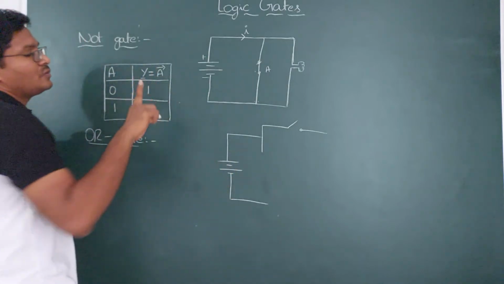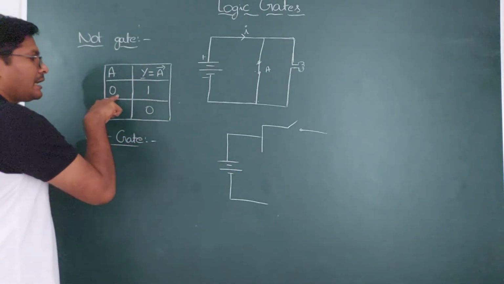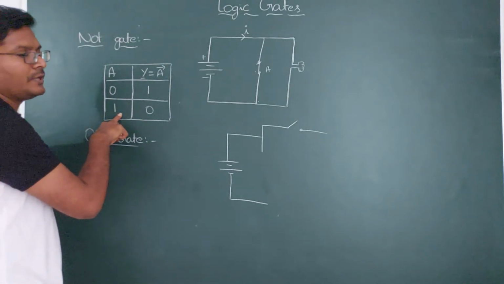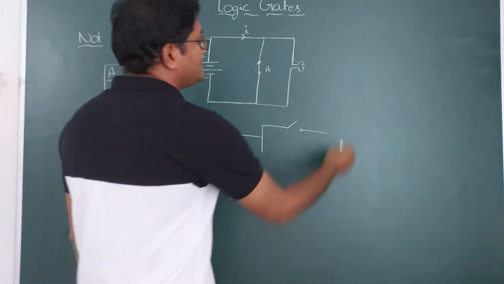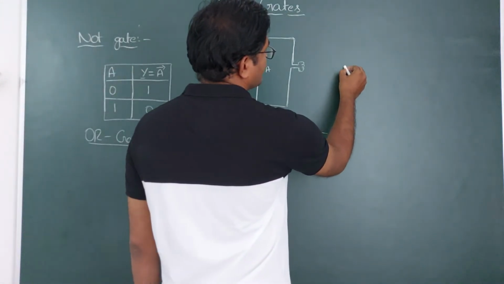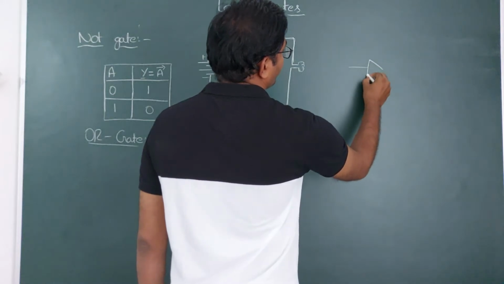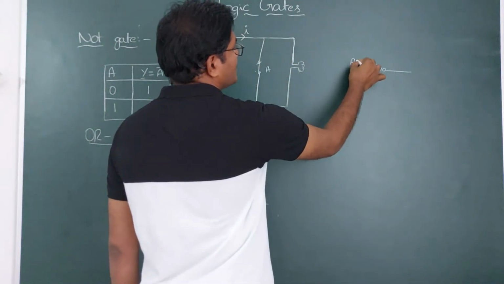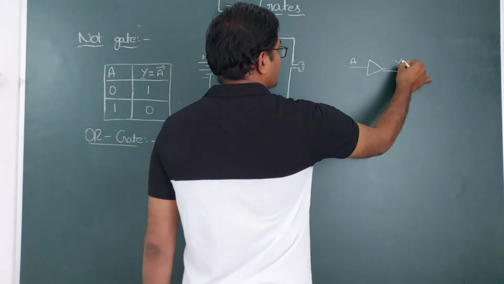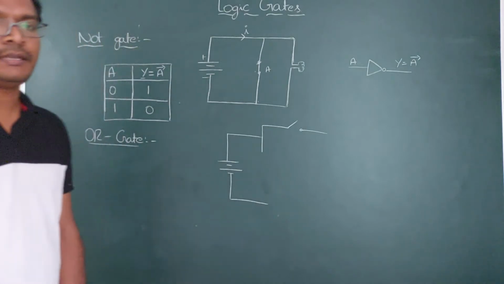For the NOT gate, there is only one input signal, either a high signal or a low signal. For the NOT gate, the symbol is like this. Here we are giving the input signal A, and the output signal we get is A bar. This is a NOT gate.